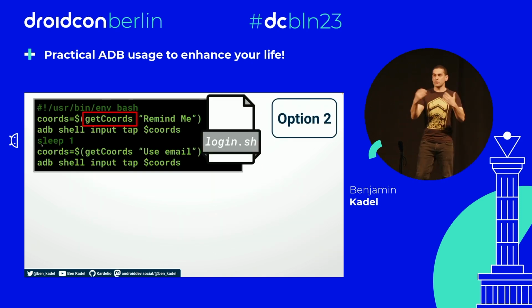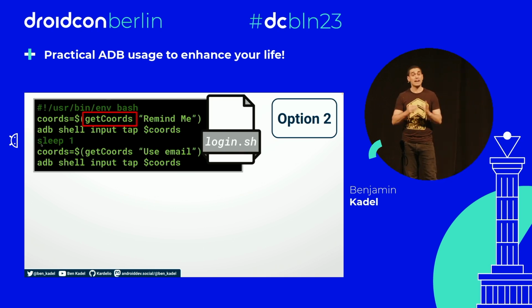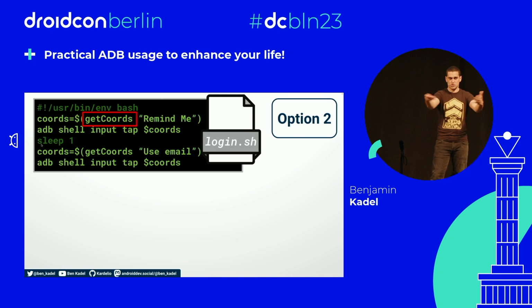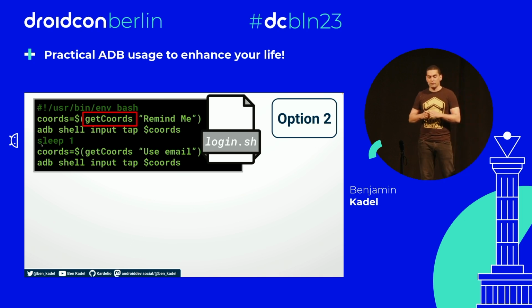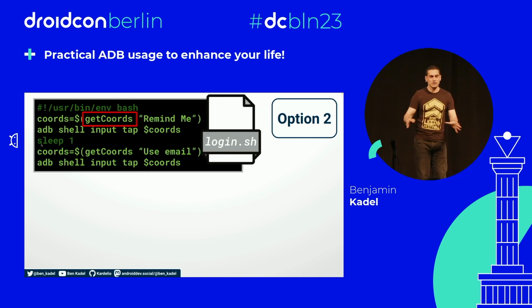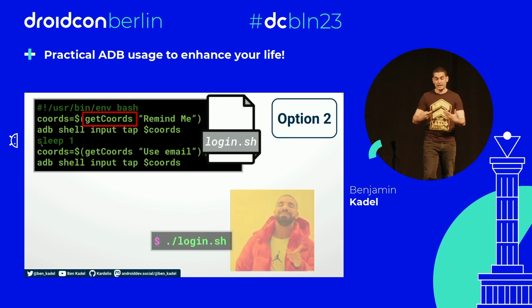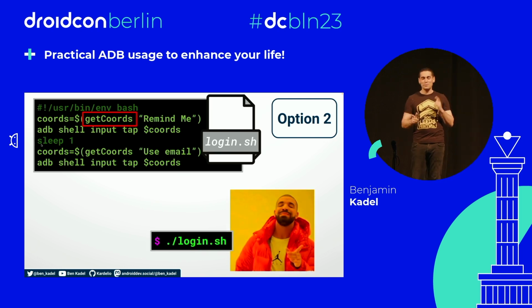So back to option 2. Let's say in our script now, we want to get rid of the hard-coded values. We've got a bash function called getCoords, and it takes one string, the string of the view element that we're trying to find. It could be remind me. It could be maybe later. Inside of that function, this is very, very theoretical. Don't worry, I'll come to implementation later. Inside that function, it does a UI Automator dump. It does all the parsing. It finds our string, it finds our node, finds the bounds, and spits out x and y coordinates, which we can then pass into the tap command. Cool. Again, we trigger it from the terminal, and it's much better, and it works.